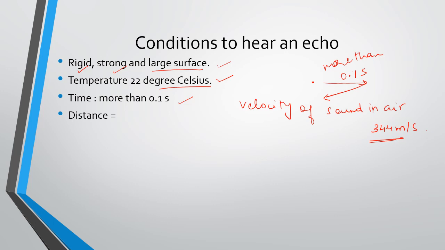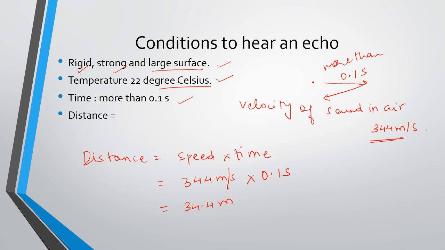That we can determine as distance is equal to speed into time. So how much is the speed of sound in the air? It is 344 meters per second, correct? And how much is the time? 0.1 second. So that is 34.4 m. Thus, if I am standing here, the surface from where the sound wave has to be reflected, the minimum distance has to be 17.2 m.